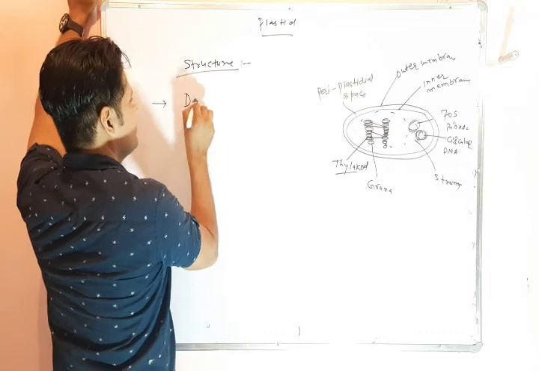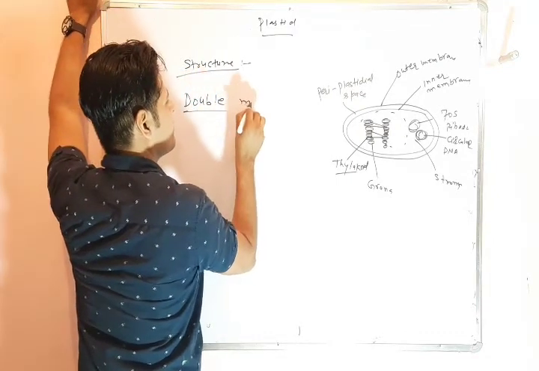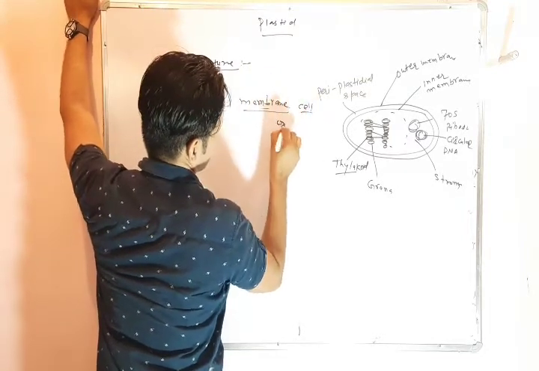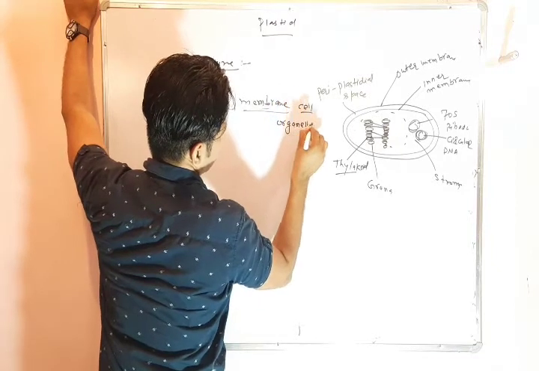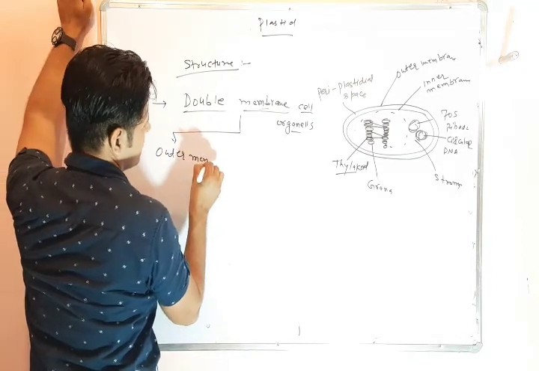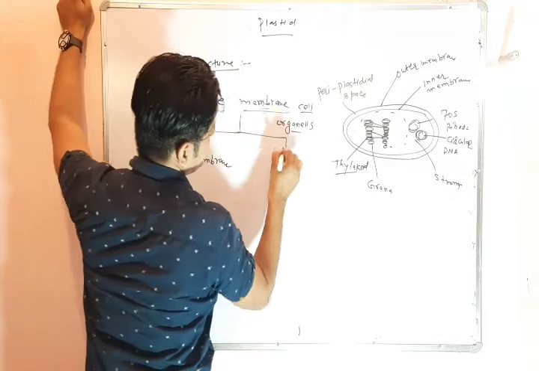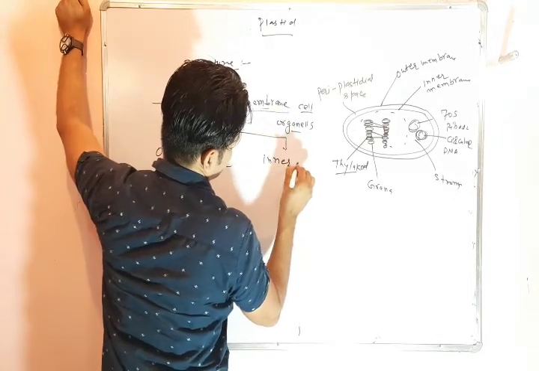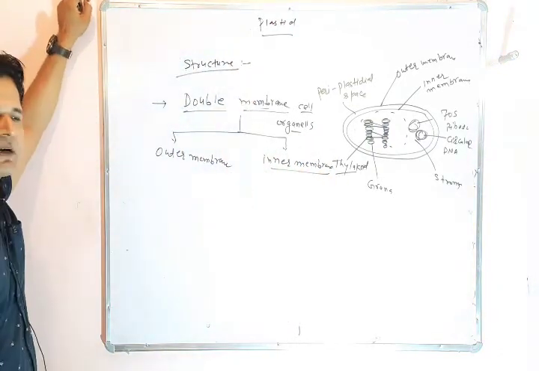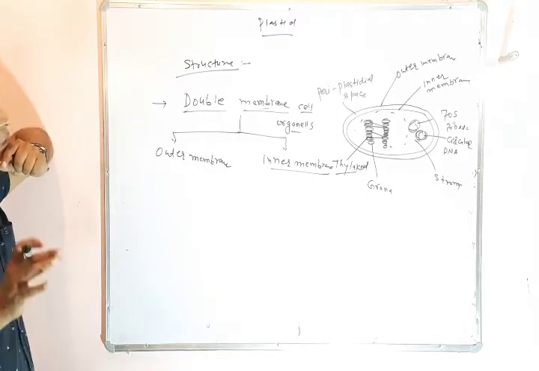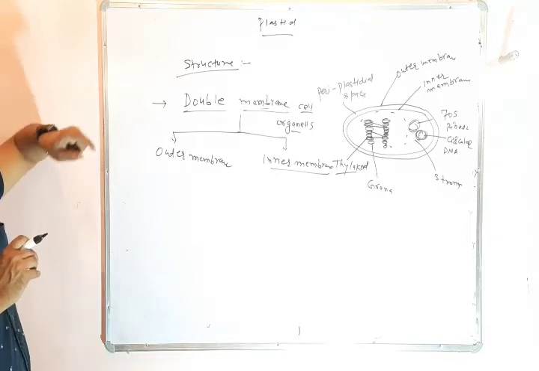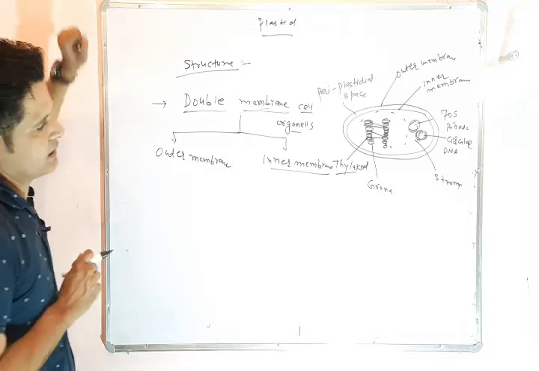So we can say that chloroplast is a double membrane cell organelle. One is the outer membrane and another is the inner membrane. The membrane which is present on the outer side of the chloroplast is known as the outer membrane, and the membrane which is present on the inner side of the chloroplast is known as the inner membrane.